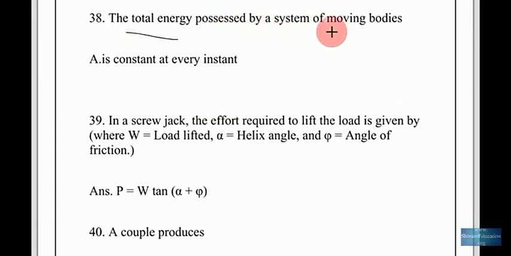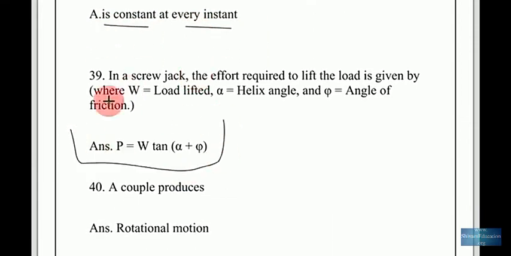The total energy possessed by a system of moving bodies is constant at every instant. Remember this equation, very important. In a screw jack, the effort required to lift the load is given by P equal to W tan (alpha plus phi).